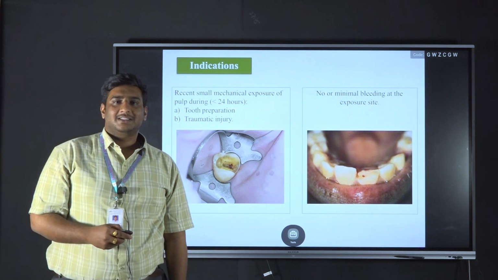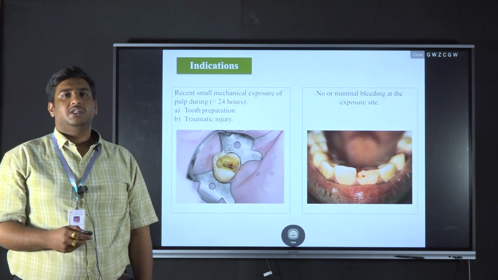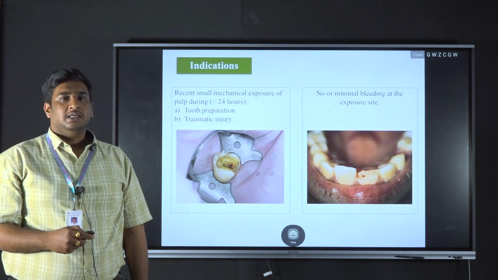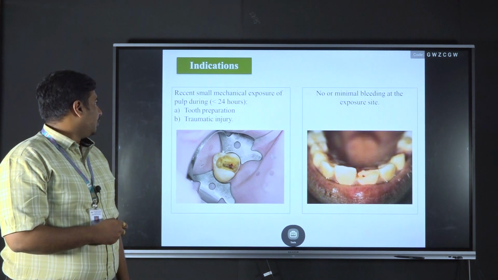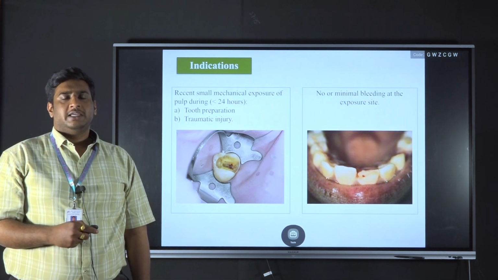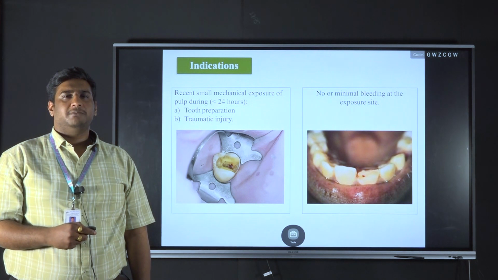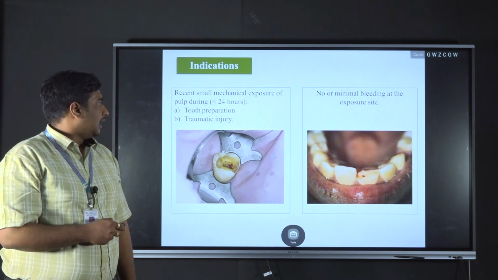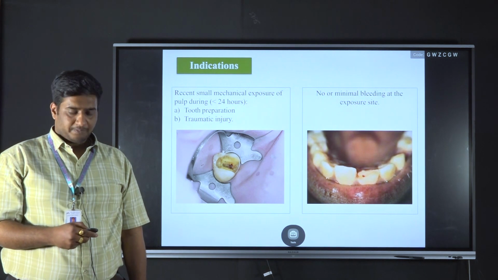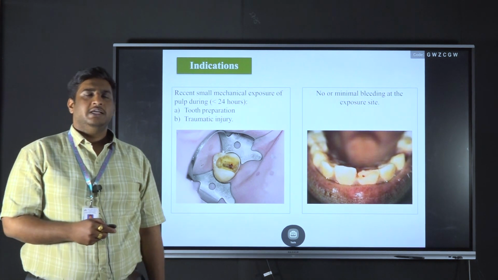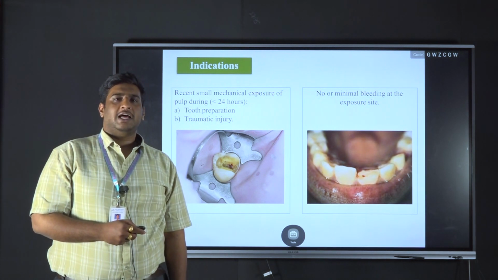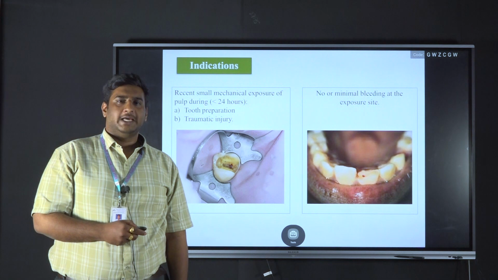So what are the indications of direct pulp capping? We should always do direct pulp capping only when there is a small mechanical exposure of less than 24 hours during the tooth preparation or traumatic injuries. Whenever there is carious exposure of the tooth, you should not attempt direct pulp capping. The next one is no or minimal bleeding at the exposure site. Bleeding should be minimal or absent at the site of exposure. If there is uncontrolled bleeding, you should not attempt direct pulp capping.